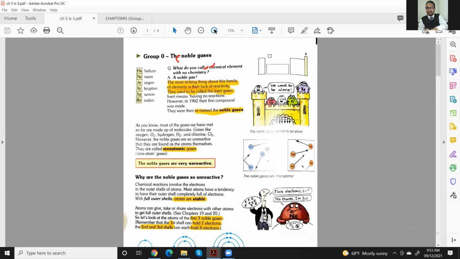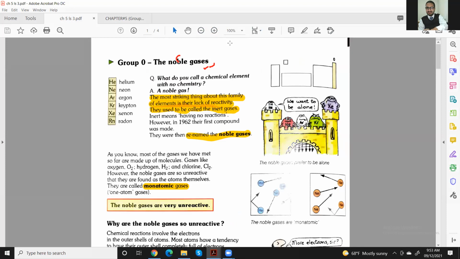Now I'm going to zoom in a little. Noble gas is not reactive. Yes, not reactive, very good. But we should know the reason why a noble gas is not reactive and why we call it noble. Noble basically means a person who is not making problems, who is not going to fight, who is very good, with good manners and good ethics.